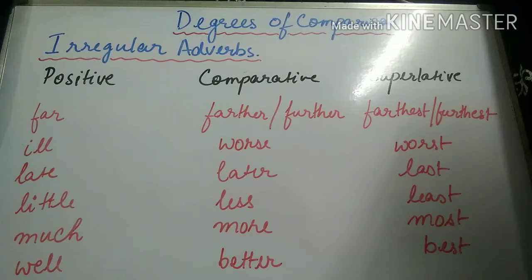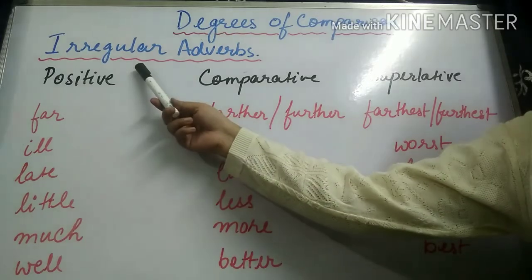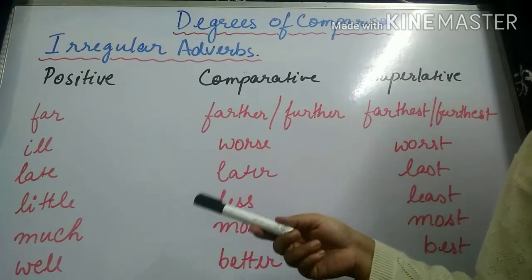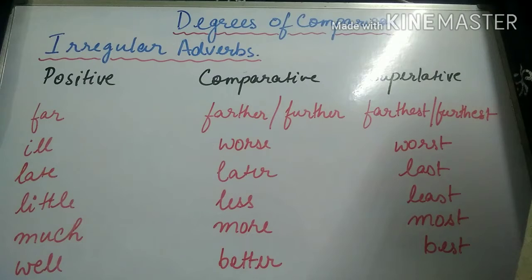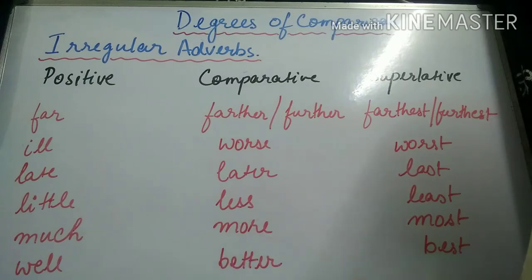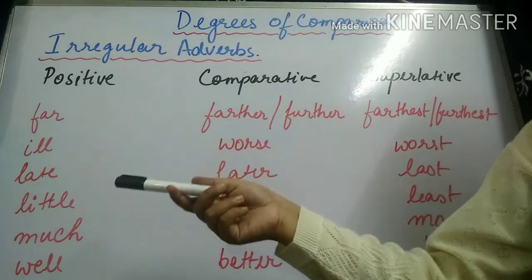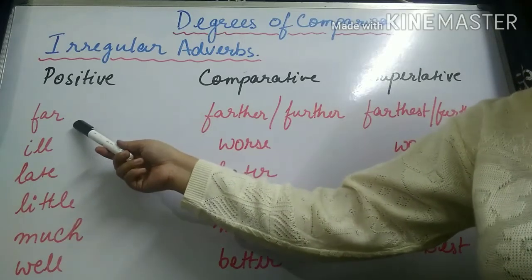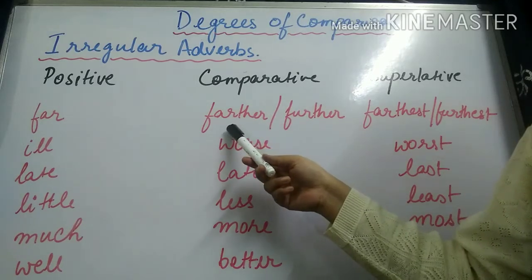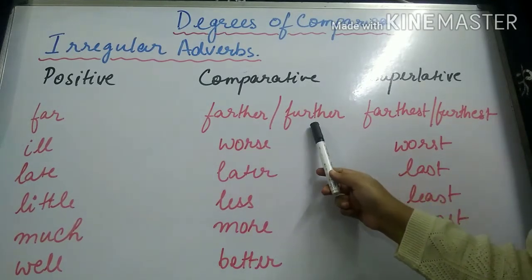Now students, there are a few exceptions that fall into neither of the two categories which I just discussed. These are called the irregular adverbs. These kinds of adverbs neither change their degrees with the addition of more, most, less, least to the root adverbs, nor do they change by the addition of the suffixes er and est. So these are the examples. In the positive degree, the word is far. In the comparative degree, it takes up two forms: farther, F-A-R-T-H-E-R, and further, F-U-R-T-H-E-R.